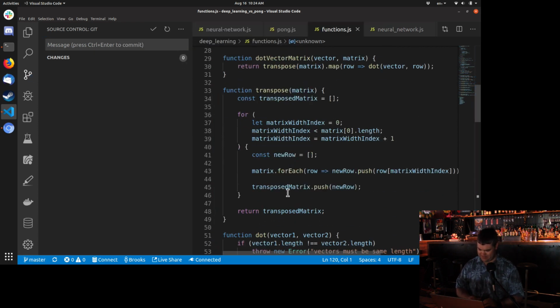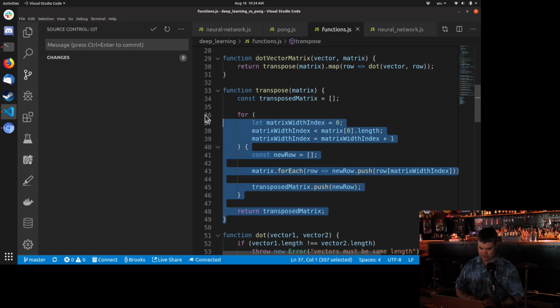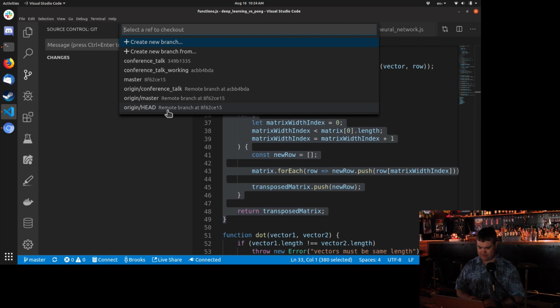Oh, let's see. So transpose matrix, we're going to loop through the matrix with index, so we're just going through the columns. We're going to get our new row. We're going to for each go and push row matrix with index. I mean, it feels like I should have gotten the same one, but I'd have to look at it a little bit longer. Let's switch back.